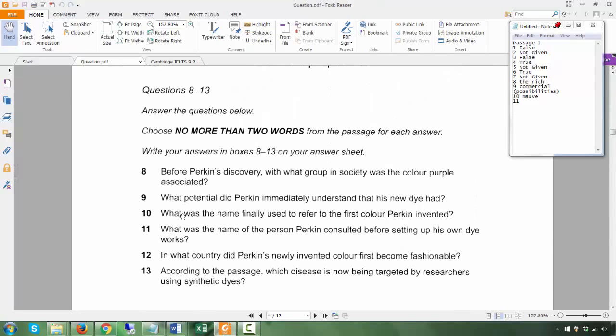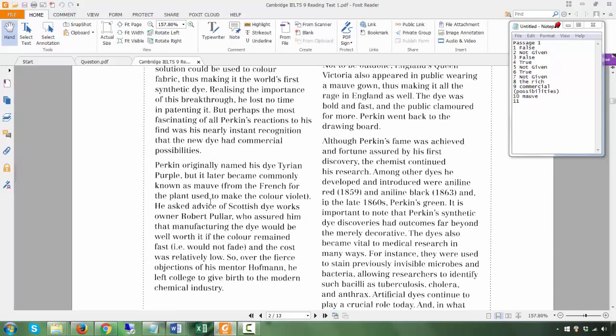I think I missed 9, 10, what was the name? What was the name of the person Perkins consulted before setting up his own dye works? Okay, he asked the advice, consulted. Okay, advice of what dye works owner who assured him blah blah blah blah blah. Alright, so who did he ask advice of? He asked of Robert Poulard.